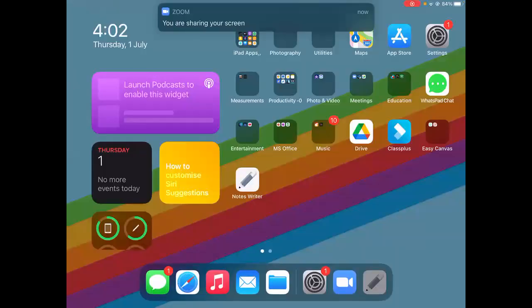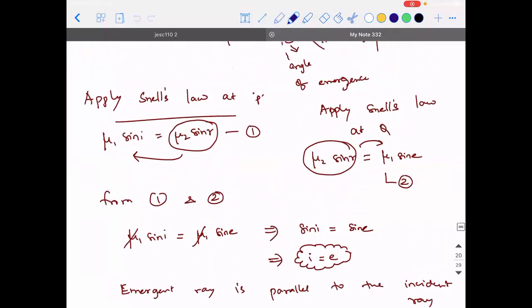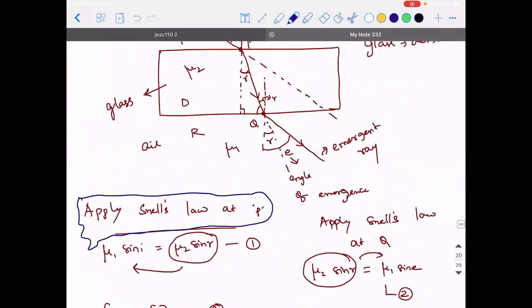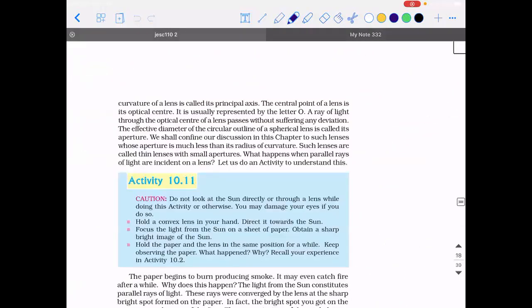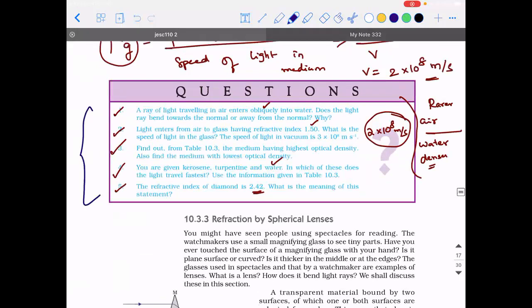So we'll get started. What was the last topic we were discussing? Can someone tell me? Last class, I remember starting the concept of refraction of light and explaining the laws and its applications in different scenarios, right? Is there any doubt? And we did problems also. So shall we move on to the next concept?